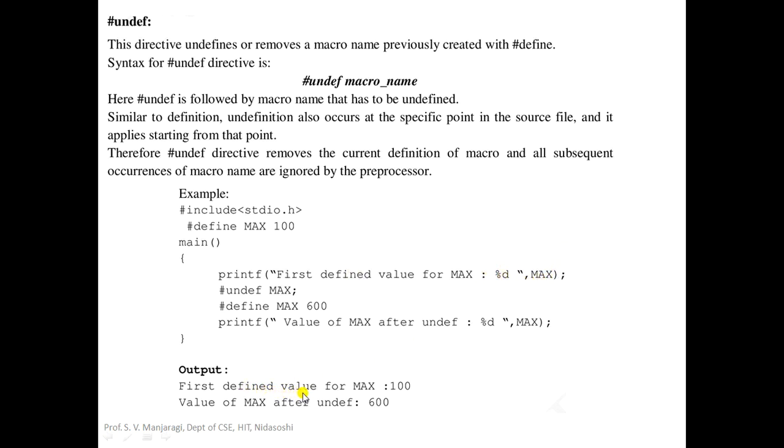So we'll get output as first a defined value for max as 100, and after that we are using #undef max. This statement will undefine the max here, so the max will be removed from the code. Again we are using #define to change the value of max. So the old value of max was removed, and a new max has been defined with a new value, that is 600. Hence the value of max after undef we got it as 600. So that is how we can make use of #undef to remove the macro which is previously created with #define.